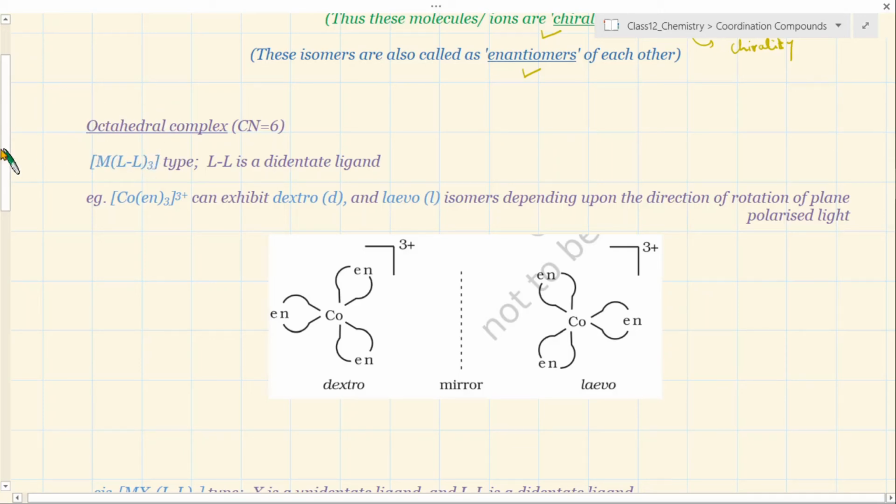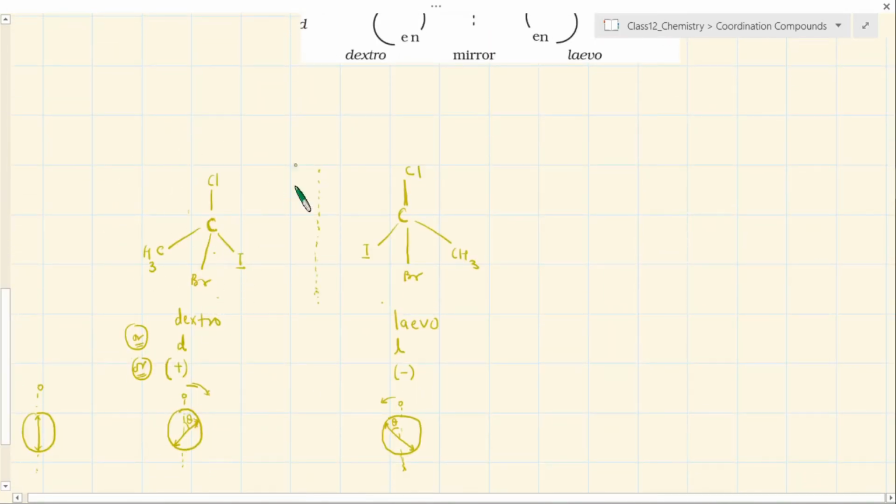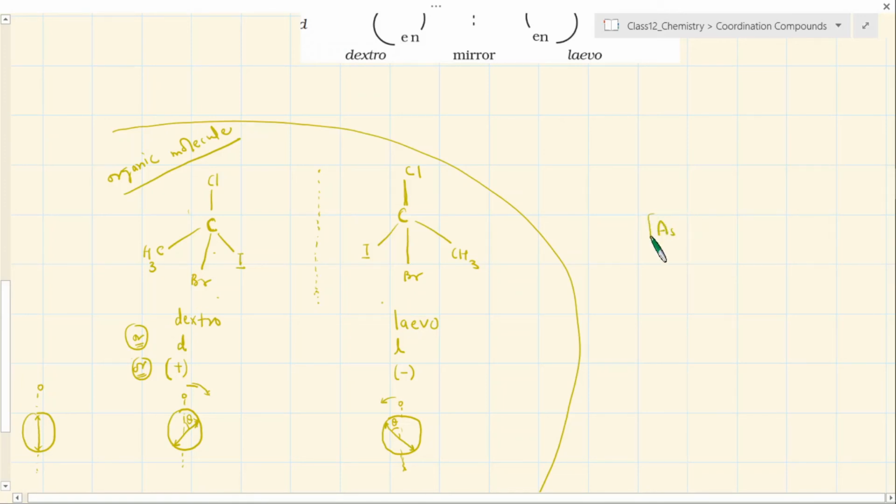Okay, let's take the first example, which is an octahedral complex. See, the simplest of the coordination compounds can be tetrahedral. This is not a complex compound, this is just the organic molecule that I have taken. But in tetrahedral complexes also, you will have a similar situation where your metal can be at the center. I will just write down one example, although it is not given in your book, just for your reference. There is a complex compound of tetrahedral geometry where you have the central atom as arsenic. Now this is a tetrahedral complex, optically active. Why is it optically active? Because all the four groups attached are different, so they will lead to optical activity.